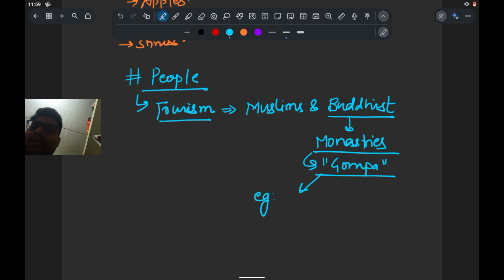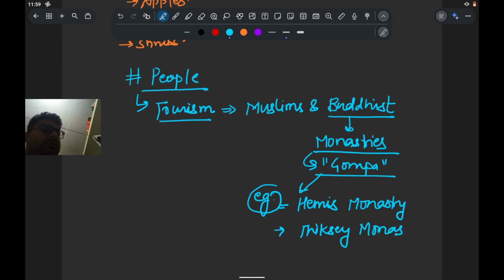अगर हम इसके एग्जाम्पल्स की बात करें, like the Hemis monastery, and Thiksey. These are some of the monasteries located here, and people usually visit to see these monasteries, as these monasteries are used for the worship of the Buddhist religious groups. So in the local names, these are known as the gompas.